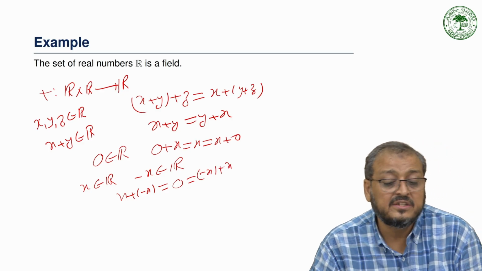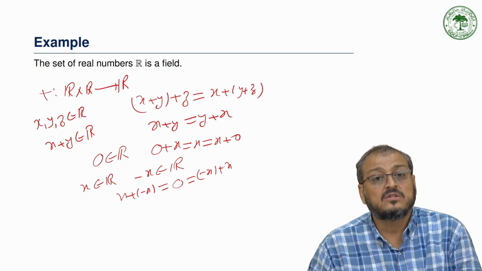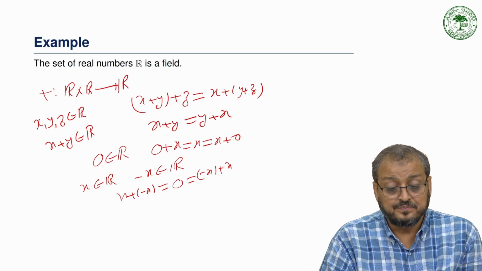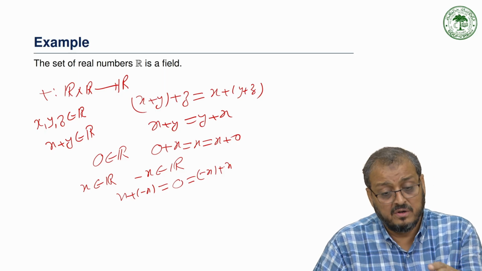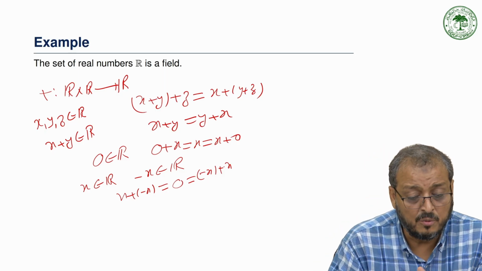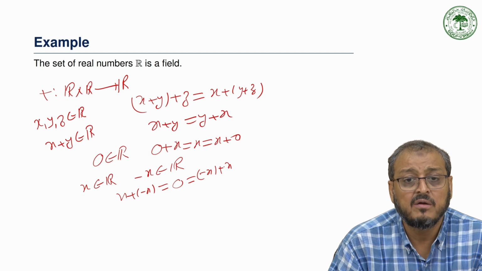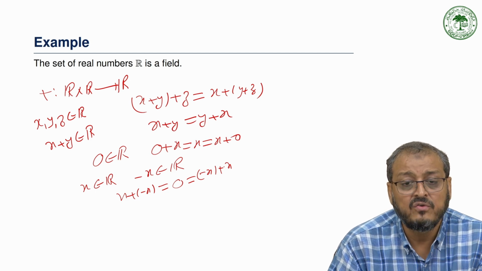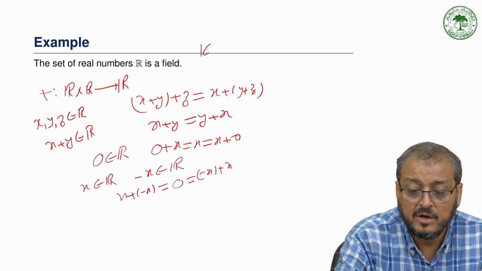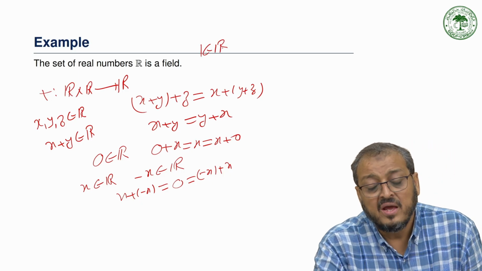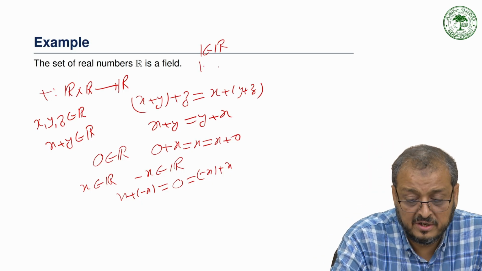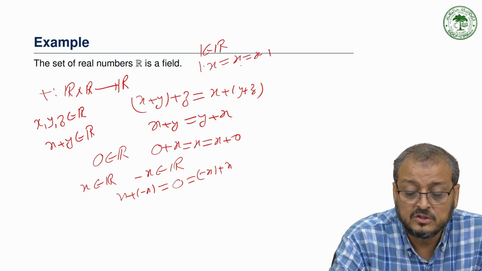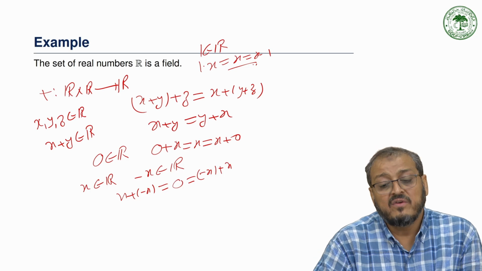So this means under addition it satisfies all the properties of the field. Similarly, we can say that this is satisfied under the multiplication of R. We have commutative multiplication, and multiplication of real numbers is closed and associative. Then 1 is an element of the set of real numbers, and if we multiply 1 by any number x, this gives x itself, so x into 1 is x, which means 1 is the multiplicative identity.